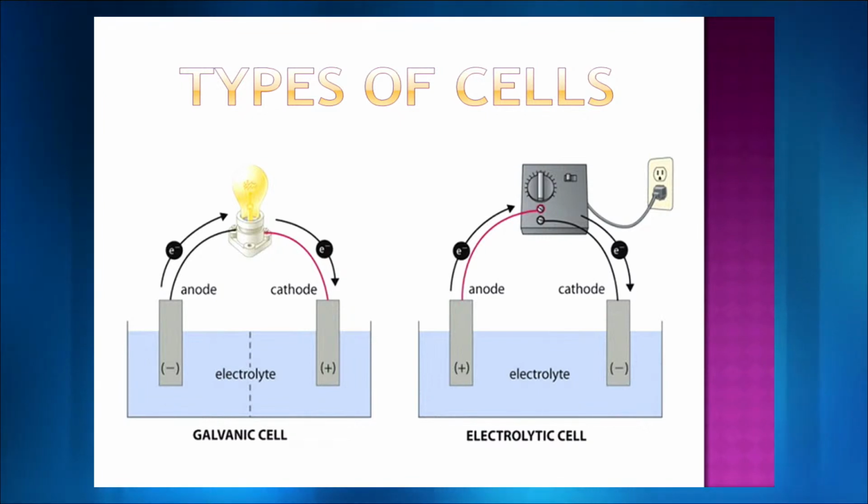So, if you look at the diagram, the galvanic cell has a bulb connected to it, while the electrolytic cell has an external source connected to it. What does that mean? Electrolytic cell works on the source. That means this particular cell will only work when it has a connection of electricity.